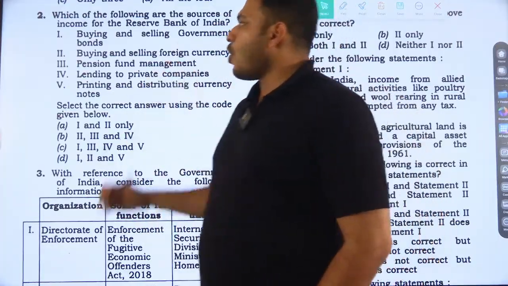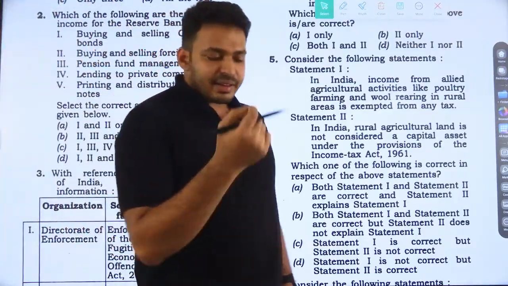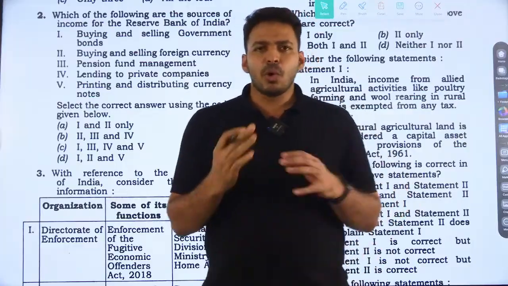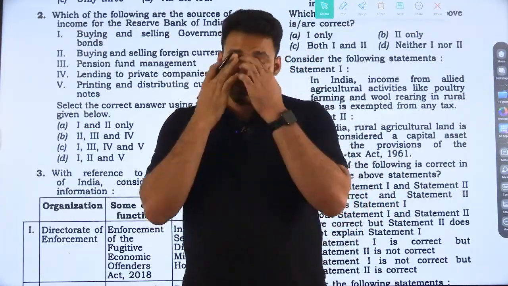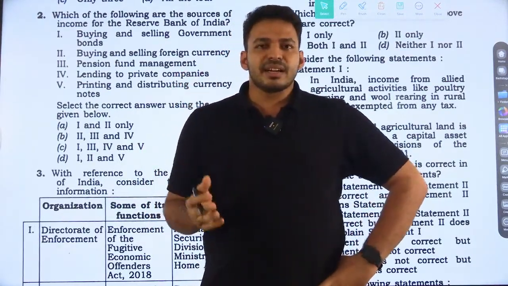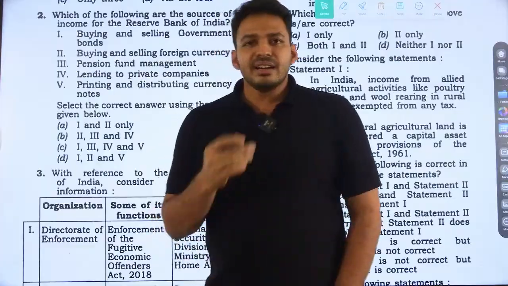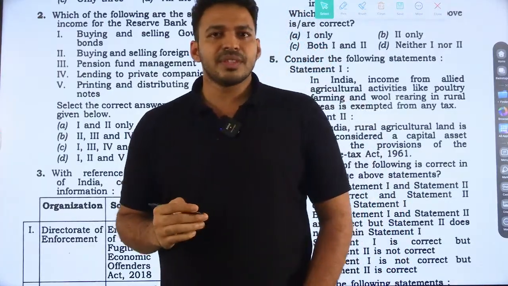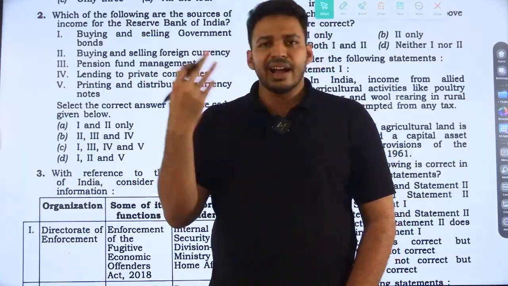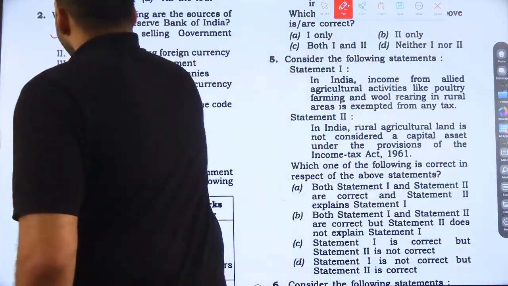So look at the options. Buying and selling of government bonds. Will that give the Reserve Bank a revenue? Obviously, right. A government bond has a face value and an interest, right? So buying and selling, or these open market operations, will give revenue to the Reserve Bank. While buying government bonds and selling at a higher price, the Reserve Bank will get revenue.